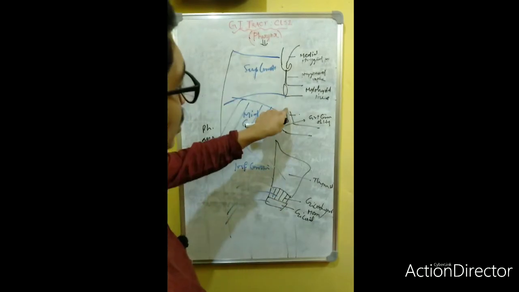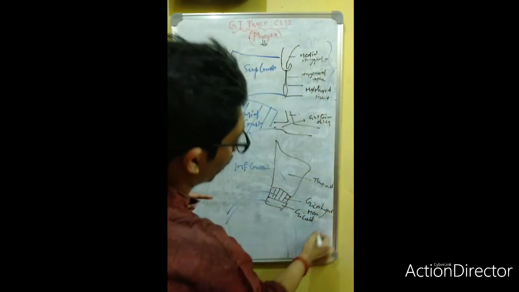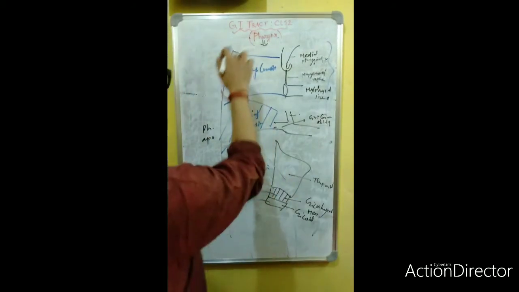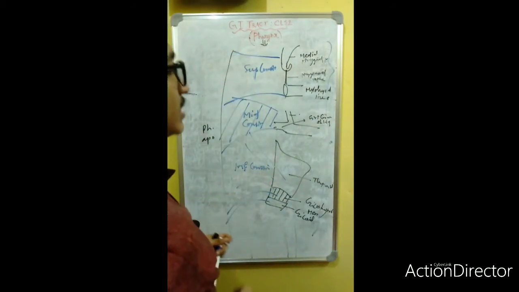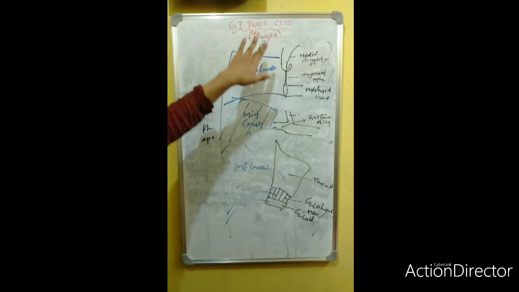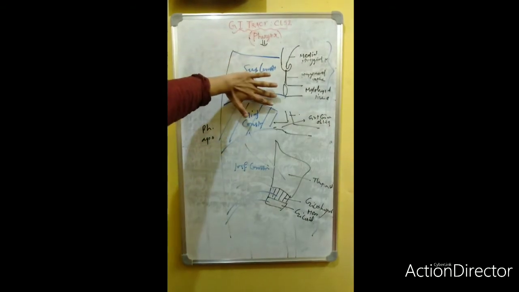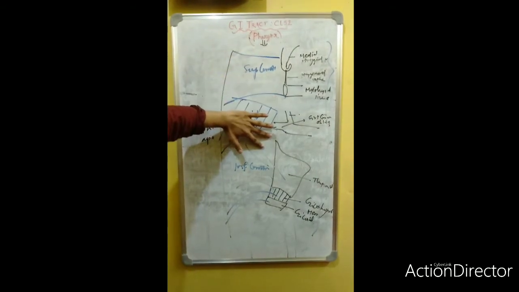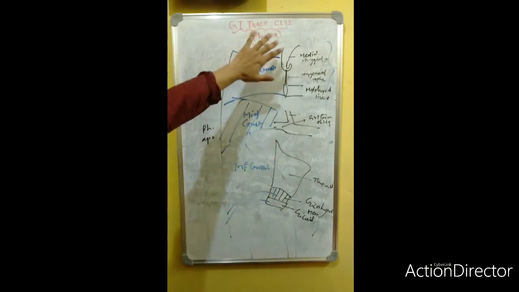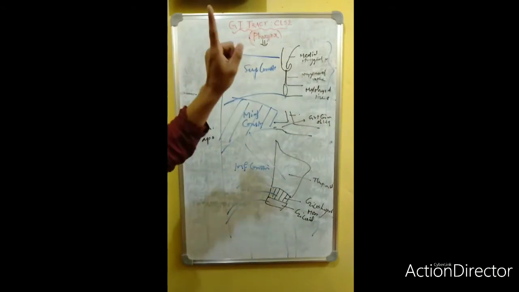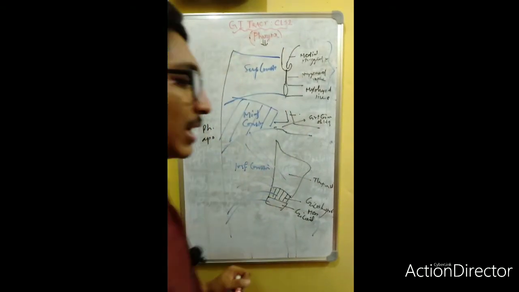So what is the origin? This side is the origin side, and this is the insertion side. Now suppose that there is a gap, and again a gap. Some of the structures pass through these gaps, so you must know what structures pass through these gaps.